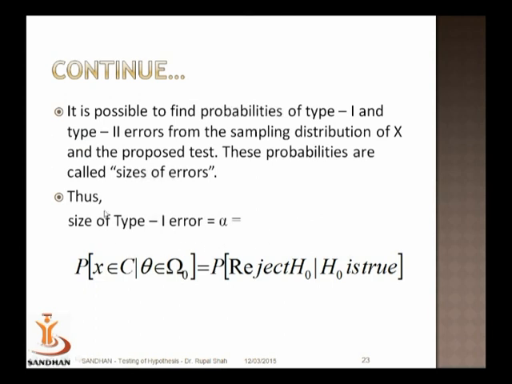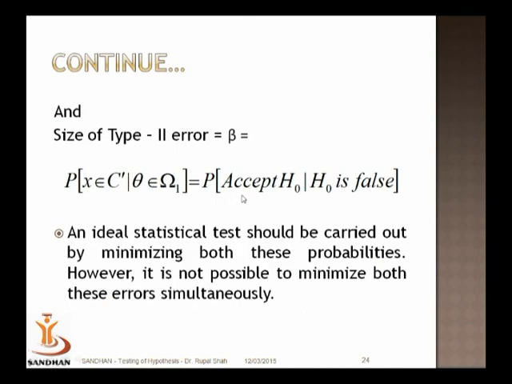So we can next define the size of the test, or size of the type 1 error, that is alpha. In mathematical form, we are writing it this way. The previous concepts, whatever we have discussed, are written in mathematical form. So the probability of type 1 error, alpha, is the probability of rejection of null when it is true. Similarly, the probability of type 2 error, beta, is the probability of acceptance of null when it is false.